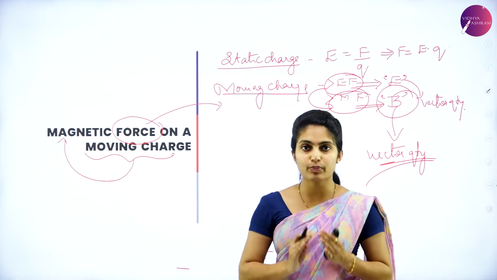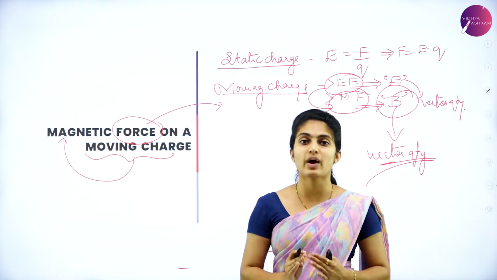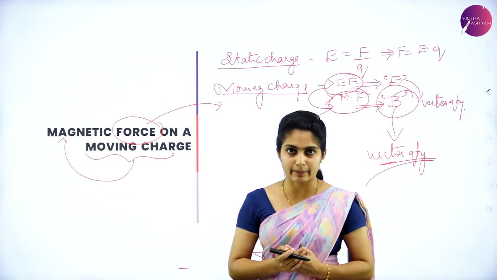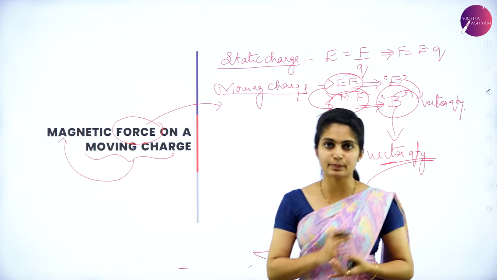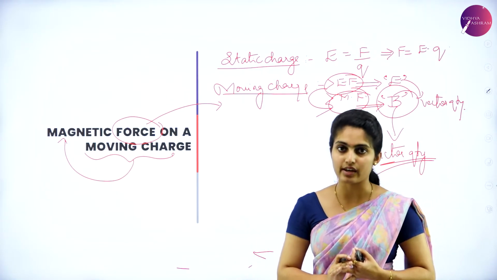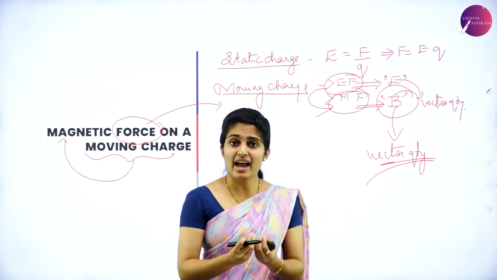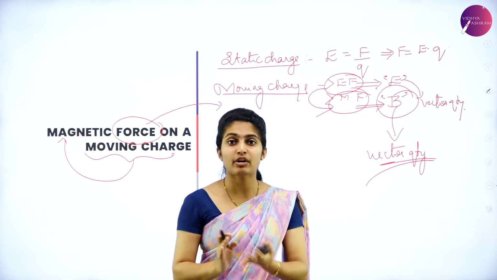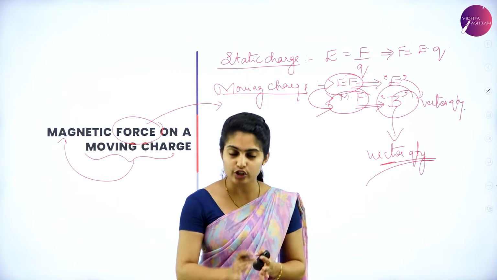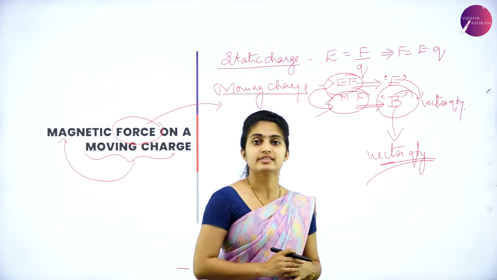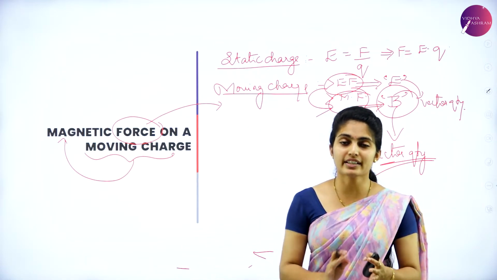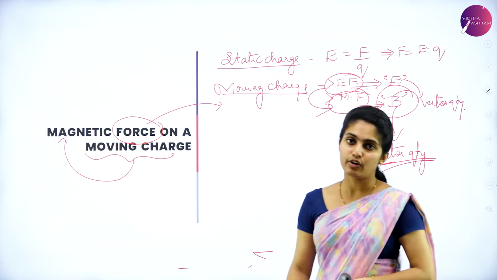Okay, so the cross product and dot product are things you have studied in your PUC. Those are first PU concepts. Any magnetic field getting into the plane is denoted by a cross, and leaving the plane is denoted by a dot. So that is all about your magnetic force.